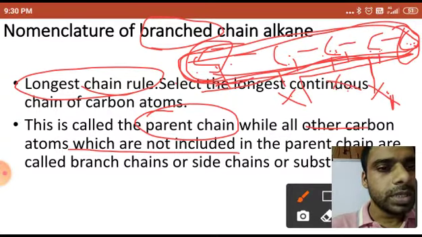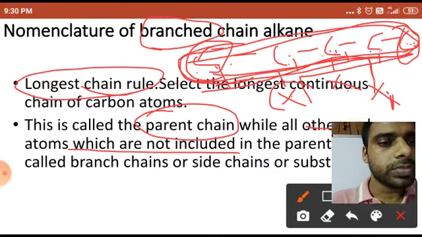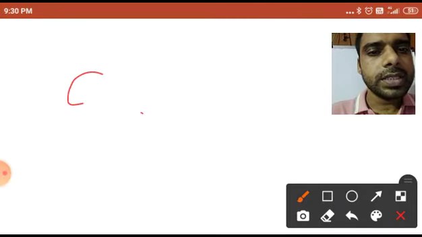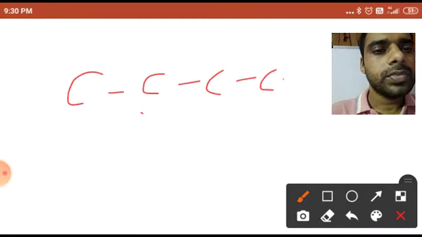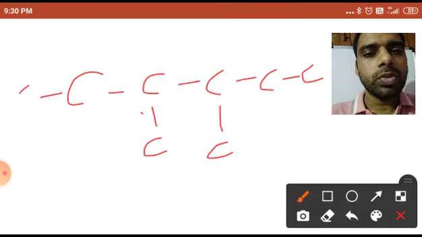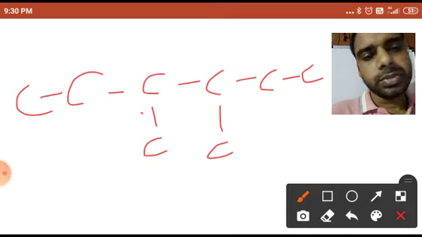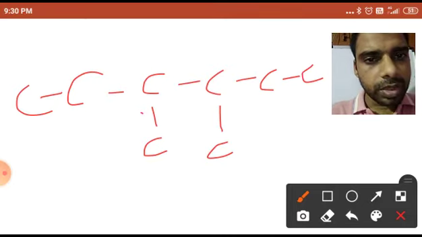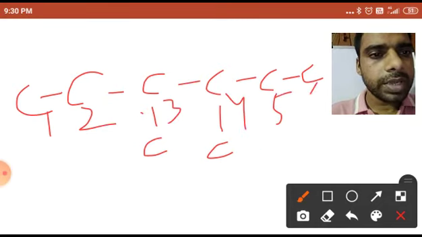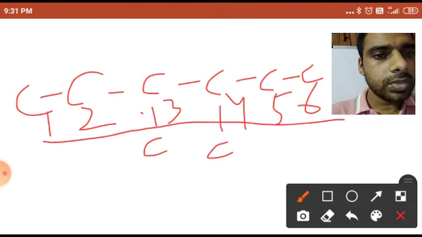If I am talking about this one, let me show you here. If I have taken 5 C here, and here 1 C is there, here one more C is there. Here take one more carbon, so that you will not be confused. Here if you count C1 C2 C3 C4 C5 C6, so this one can be the longest continuation.